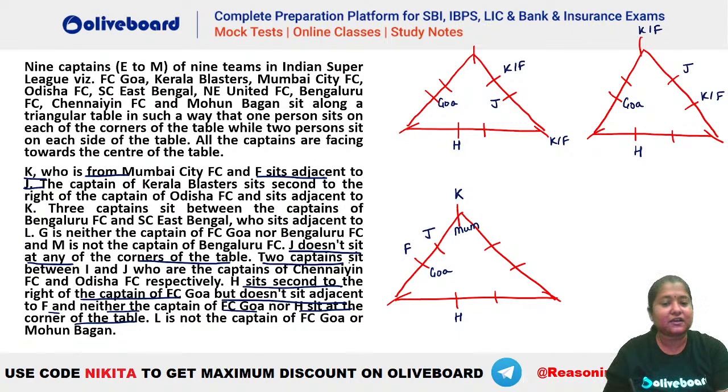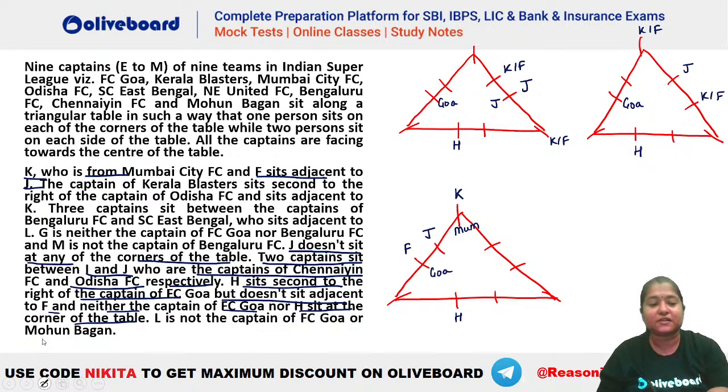Also, it is given there are two captains who sit between I and J, and they are the captains of Chennai and Odisha FC respectively. That means you can see that J has to be from Odisha. Okay, so let's say if this person is J here, then this person is Odisha. Okay, so let's write down Odisha here.